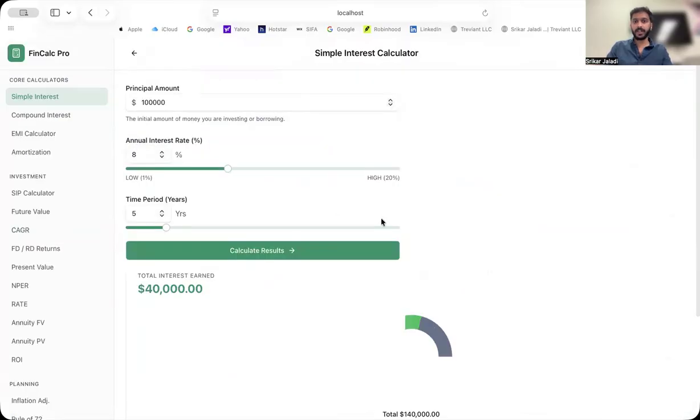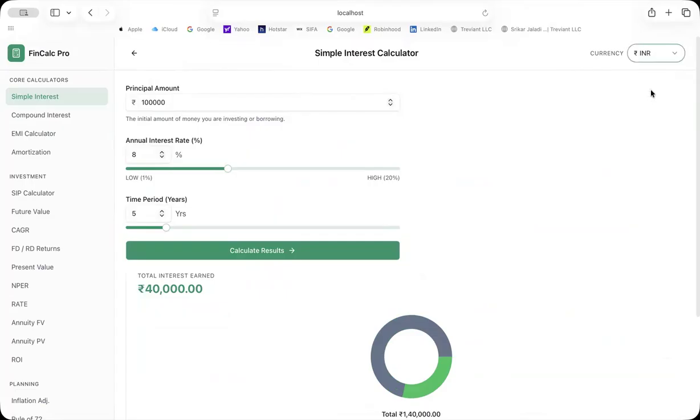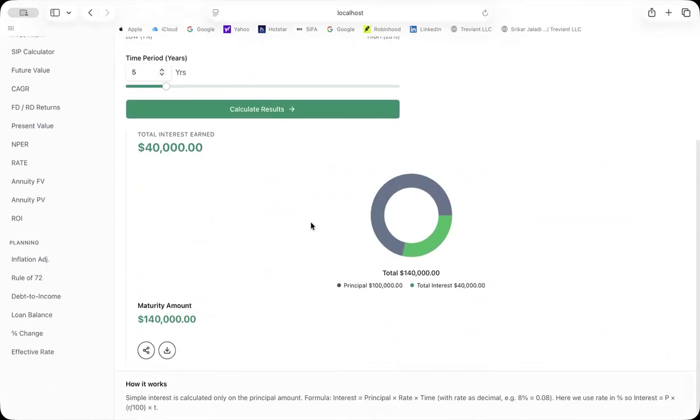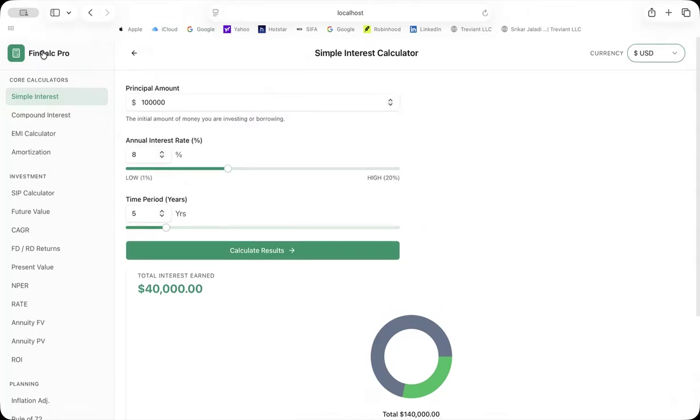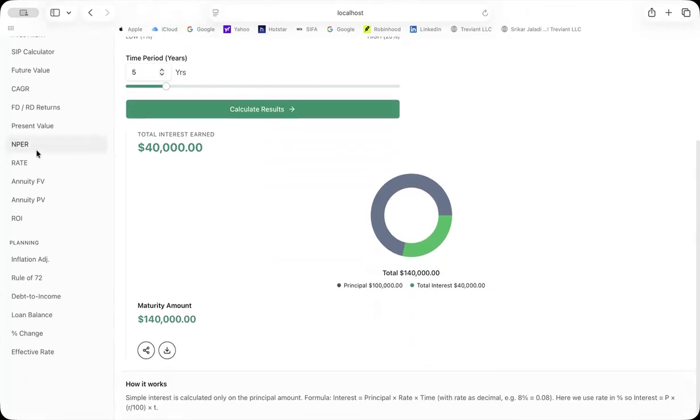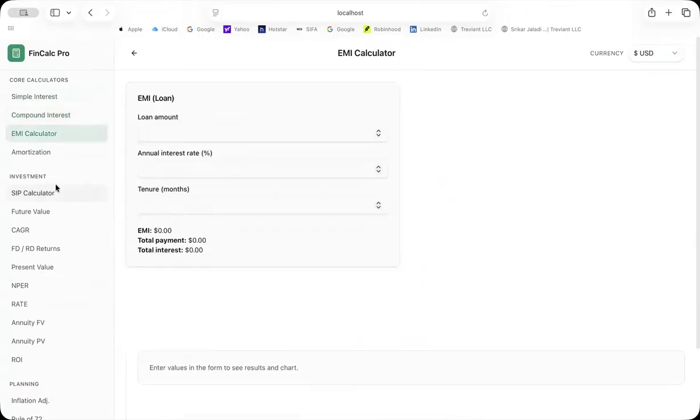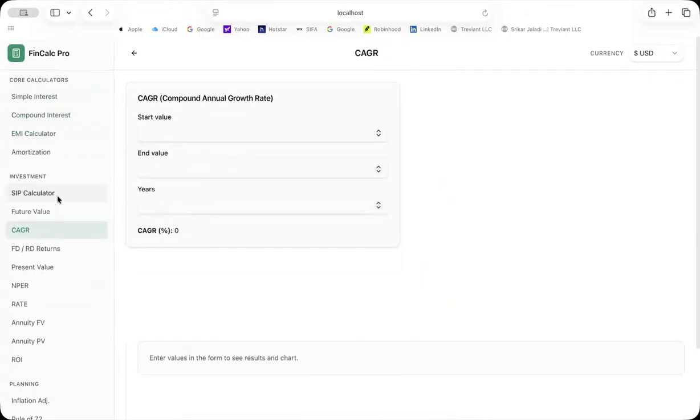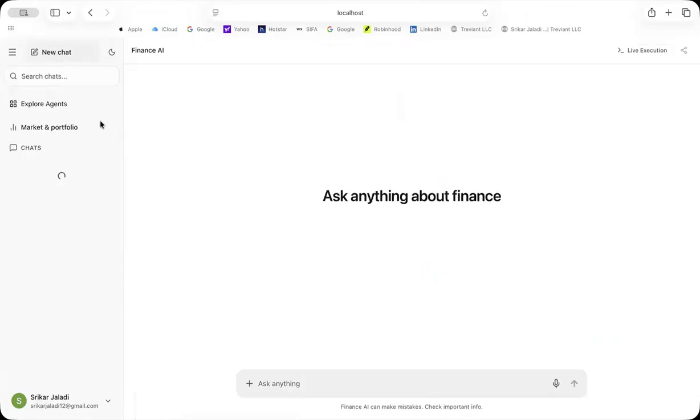And we also have a financial calculator over here. This is a multi-currency financial calculator, and you can choose any currency you want. Let's say I borrowed an amount, so you will see what the principal is, what interest you are paying on it, and all the other things. You have many different types of calculators in this. You can give whatever details you want, and it'll find out exactly how much you have to pay or how much interest you are receiving every month, every year.